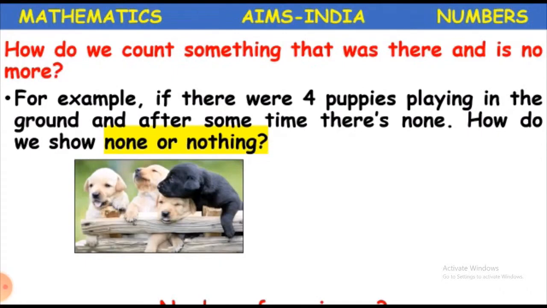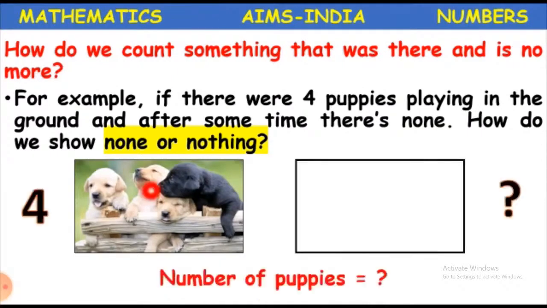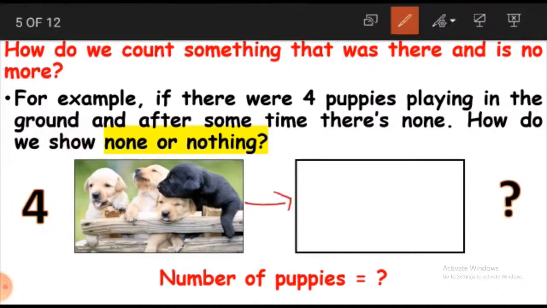Now how do we count something that was there and is no more? For example, let us look at this picture here. There are 4 puppies playing in the ground. 1, 2, 3, 4. There are 4 puppies playing in the ground. And after some time, there's none.